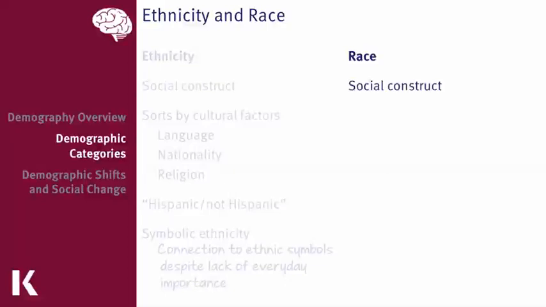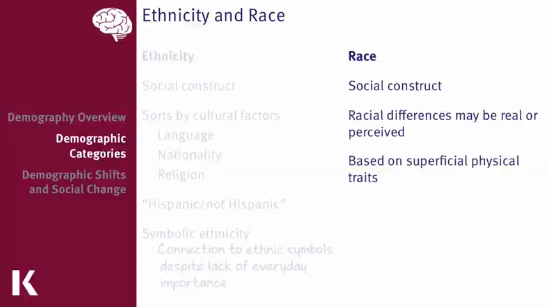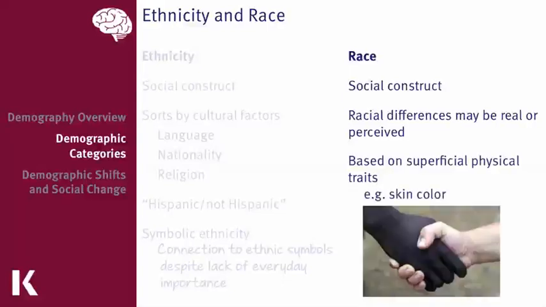Race is a social construct as well, where we are able to categorize people, but these are based off of real or perceived phenotypes or physical traits, such as skin color. So an individual can control how their ethnicity is presented, but that same person cannot control how their race is being perceived by the people around them. And even though an individual may belong to two different ethnic or racial groups, there's usually one group that they have a stronger connection with or feel closer to.